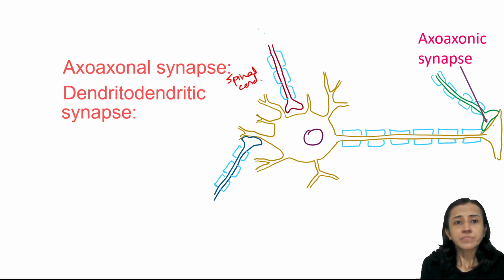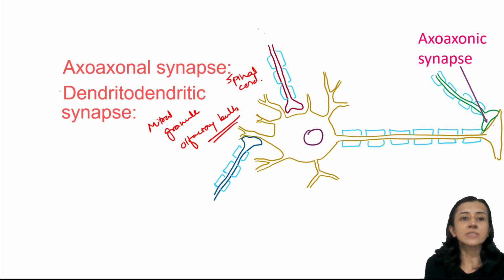Okay. The last variety is dendrodendritic synapses. They are the least common, and they are present as synapses between dendrites of the first and dendrites of the second neuron, and these are present in the mitral and granule cells in the olfactory bulb. Okay, these are dendrodendritic synapses.